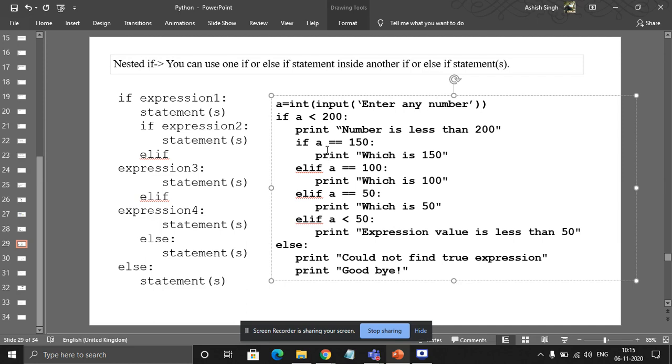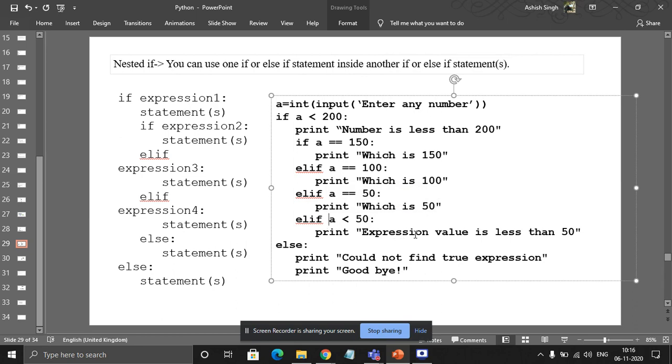For else if, what syntax are we using? ELIF. We don't write the full else if here, we write it in short as elif. Else if a is equal to 100, then print that the value is 100. Then else if a is equal to 50, then print that this number is 50. Else if a is less than 50, then print that the expression value is less than 50.